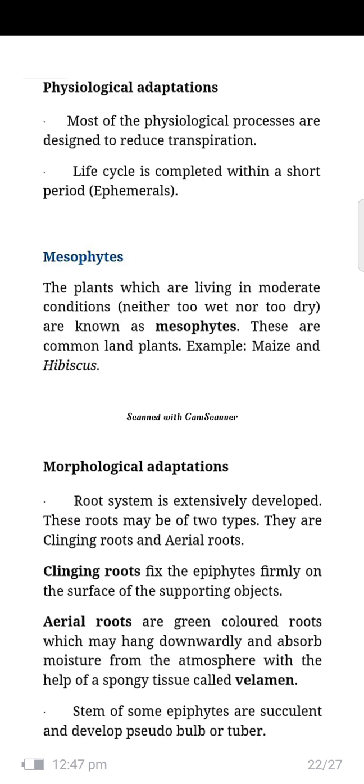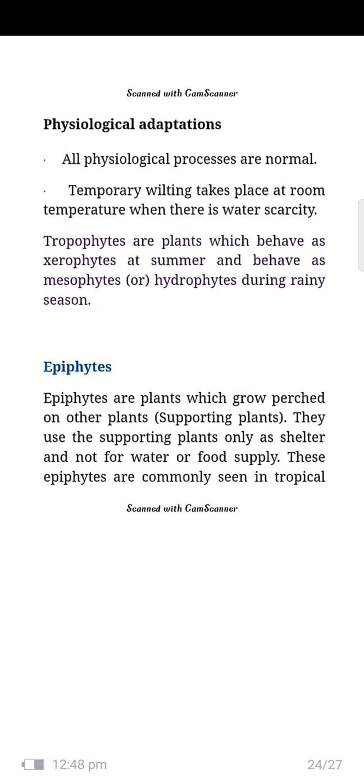The root system is extremely developed. These roots may be of two types: clinging roots and aerial roots. Clinging roots fix the epiphytes firmly on the surface of supporting objects. Aerial roots are green-colored roots which may hang downward and absorb moisture from the atmosphere by a spongy tissue called velamen. Velamen roots we cannot find easily because they are in the ground, and we can see them in the maize plant. The stems of some epiphytes are succulent and develop pseudobulbs and tubers.